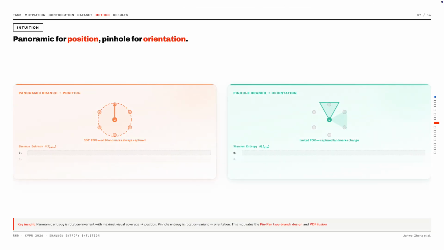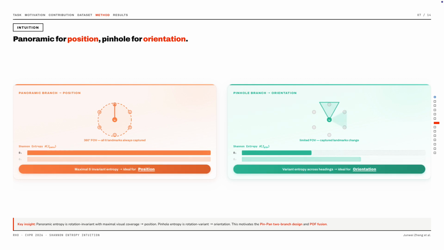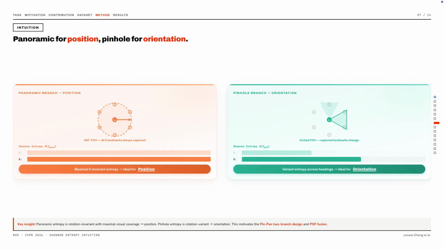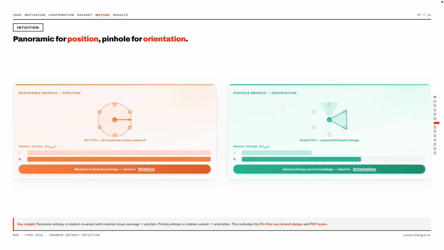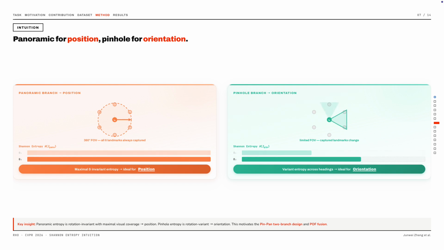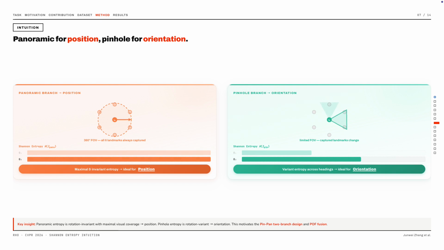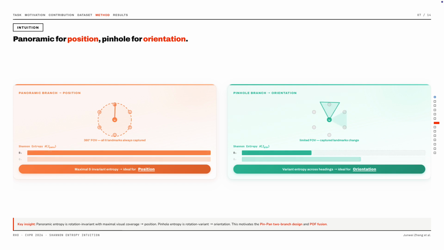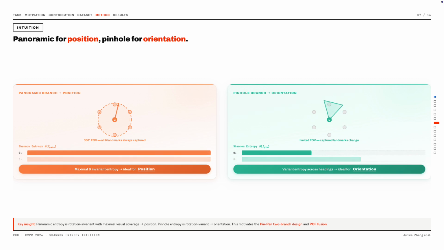The key insight behind RHO is grounded in information theory. A panoramic image captures all surrounding landmarks regardless of camera heading, so its Shannon entropy is rotation invariant, ideal for estimating position. A pinhole image, by contrast, sees different content at different headings, so its entropy varies with orientation, making it ideal for estimating heading. This motivates our two-branch pin-pan design.